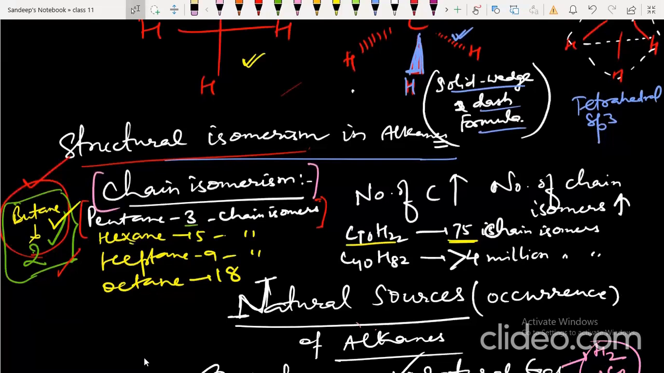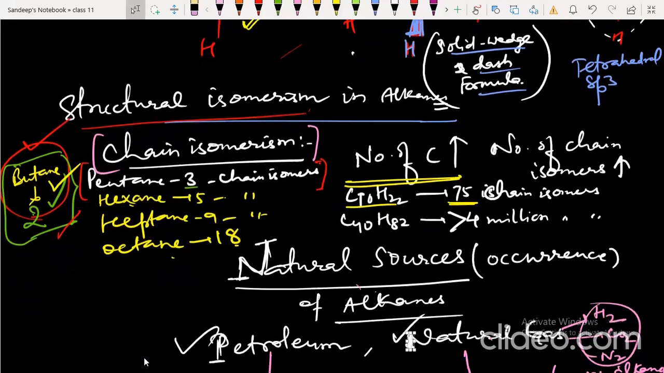So what we see is that as the number of carbon atoms in alkanes increases, the number of chain isomers also increases. Decane has 75 chain isomers, and an alkane with 40 carbons has more than 4 billion chain isomers. Can you imagine the versatility of these organic compounds?